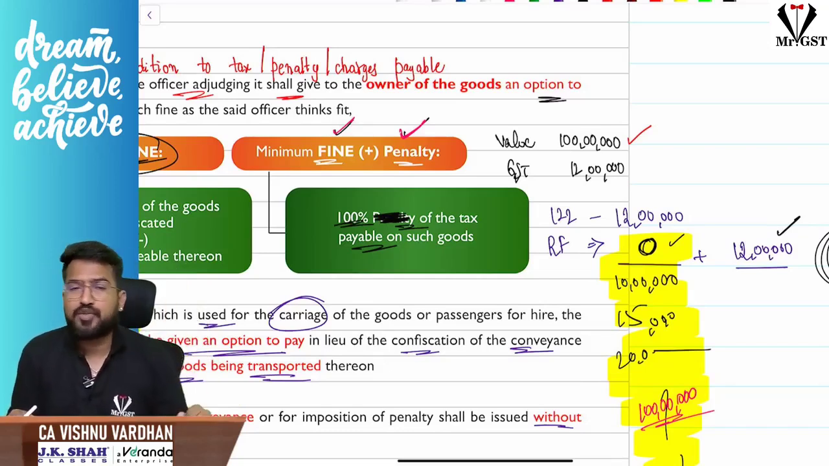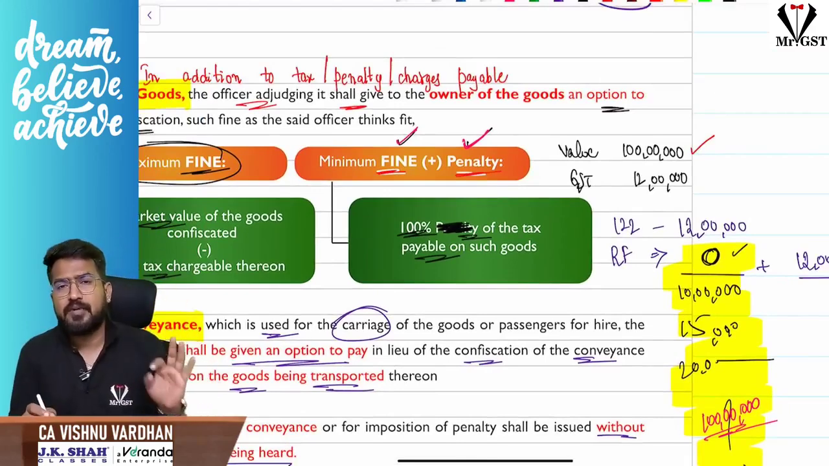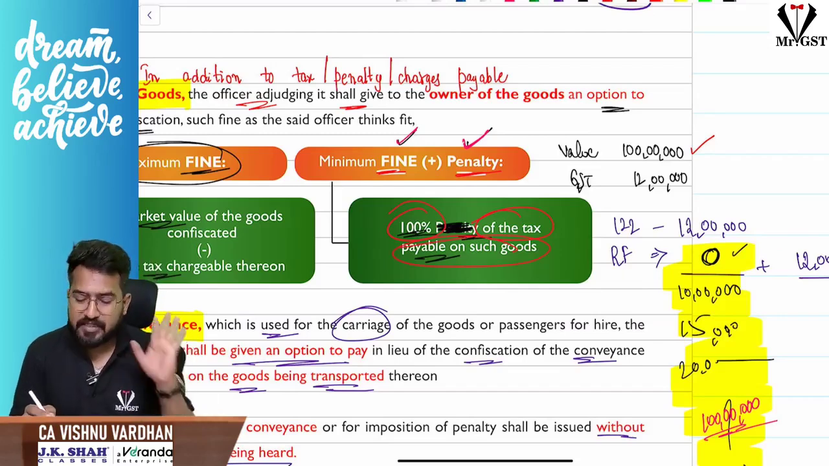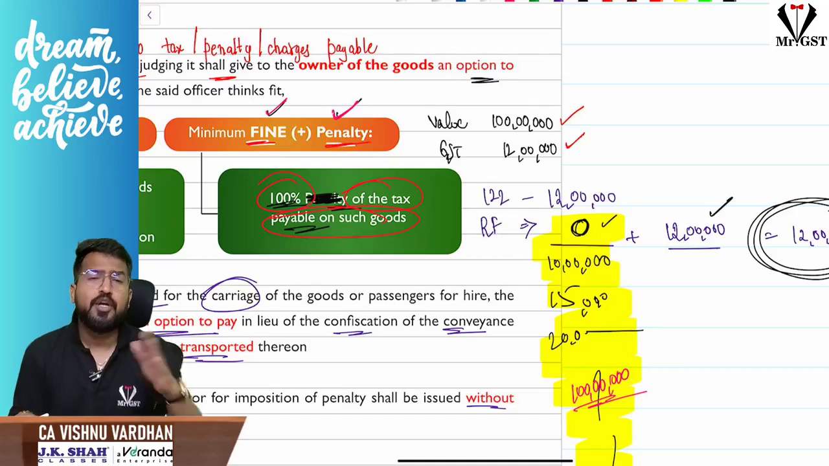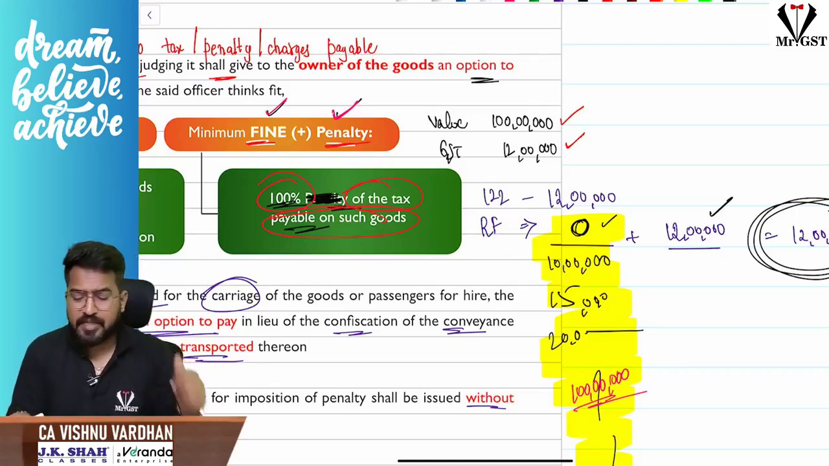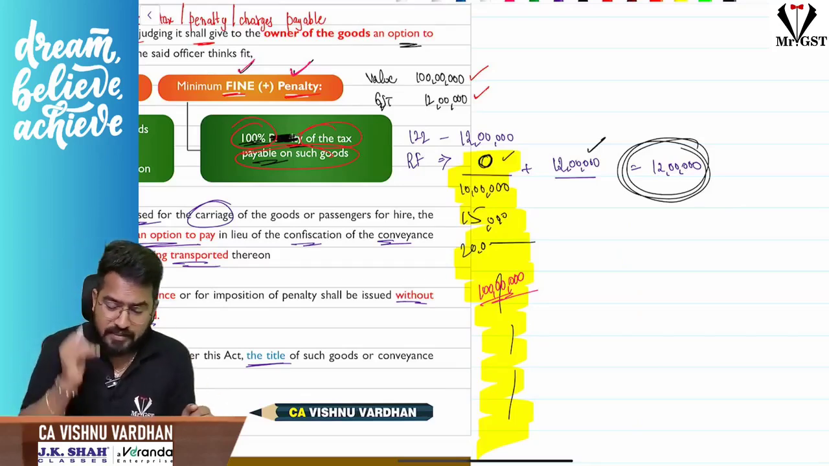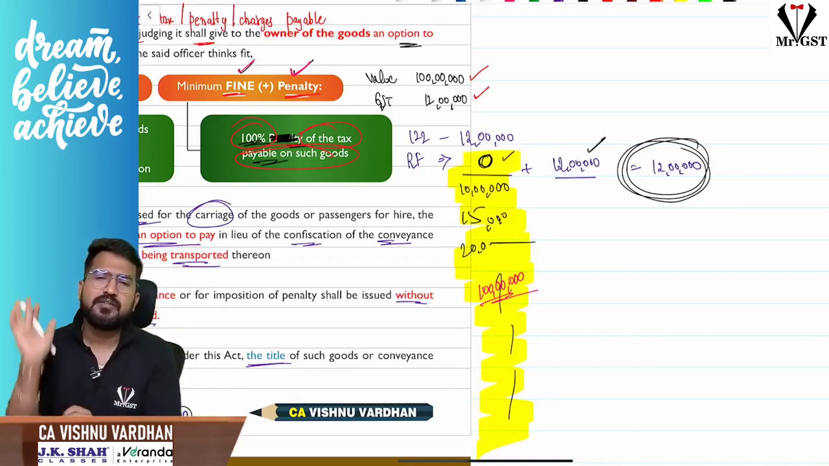But sir, how much should the minimum be? For confiscation, they will say the minimum is redemption fine and penalty put together. At least we want 100% of the tax payable on such goods. That means redemption fine plus penalty put together should be equal to 100% of the tax payable. You know, section 122, 100% of the tax involved. Yes, we can levy that, correct? We have already seen that in section 122. So redemption fine plus penalty put together should be at least 100% of the tax involved.